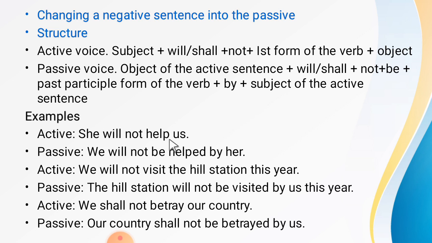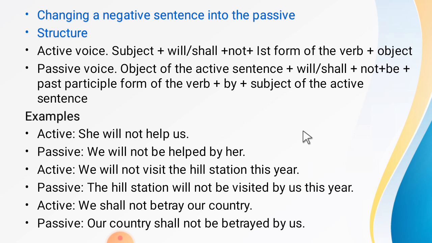She will not help us. Us here is an object which changes into subjective case. We will not be helped by her. She हमारे पास objective case में आ जाएगा. We will not visit the hill station this year. The hill station will not be visited by us this year.